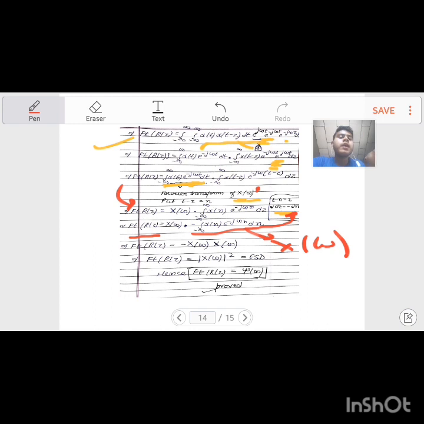Now what I get is FT r tau equals X of omega multiplied by X of omega, which is the Fourier magnitude, so I can replace it as modulus of X of omega squared. We are getting the final equation as FT r tau equals modulus of X of omega whole squared. What is this? This is the energy spectral density, hence property 4 is also verified. Thanks for watching. I hope you understood.